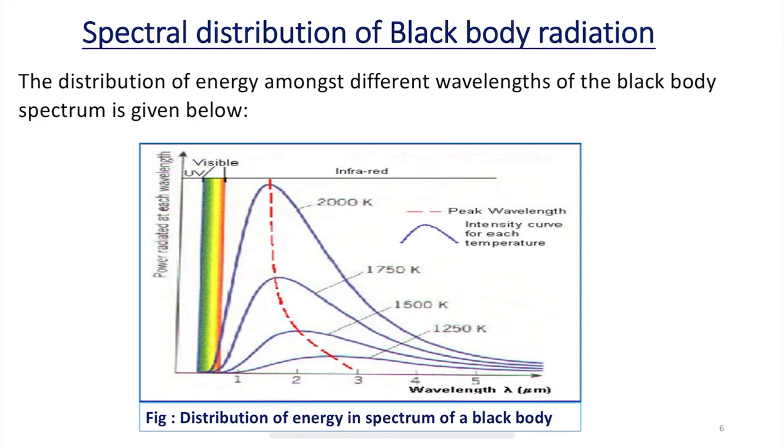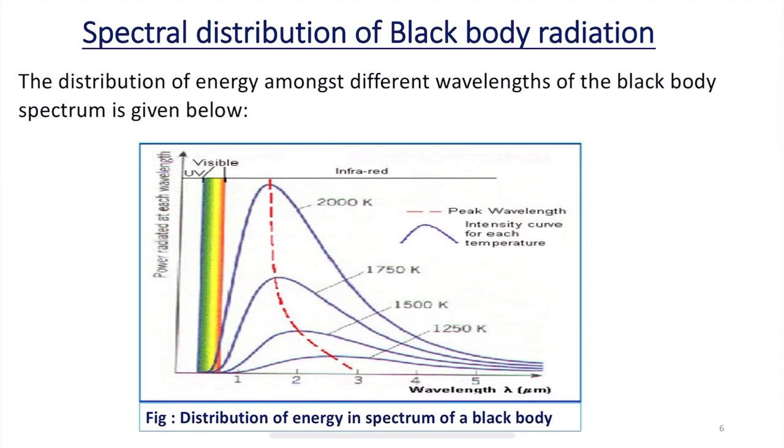In this session I am going to explain the spectral distribution of black body radiation. This is the continued part of black body radiation: how the spectral distribution is observed in the case of black body radiation.